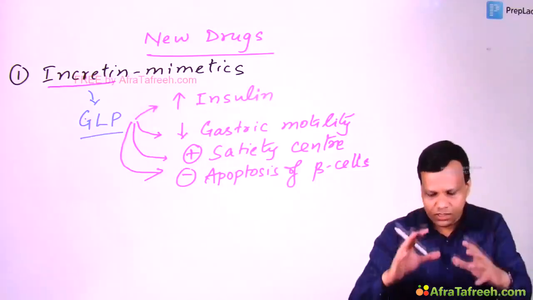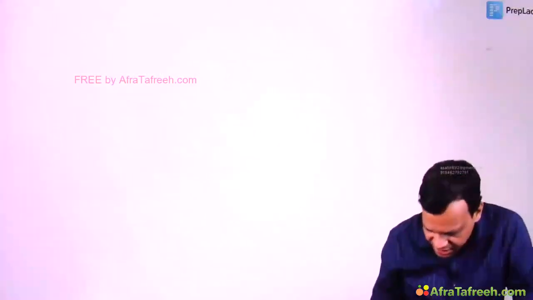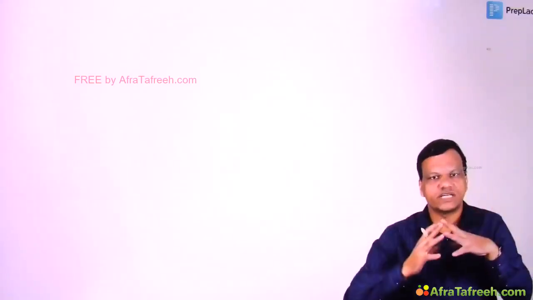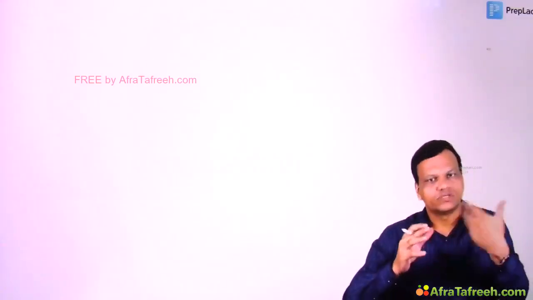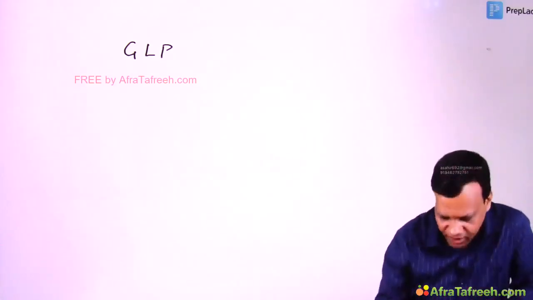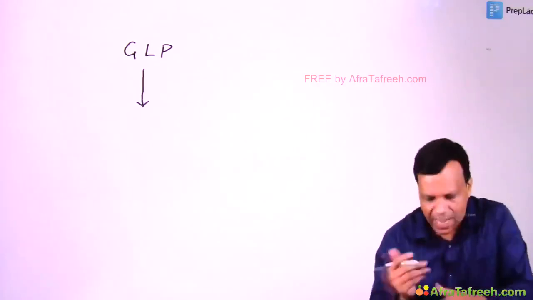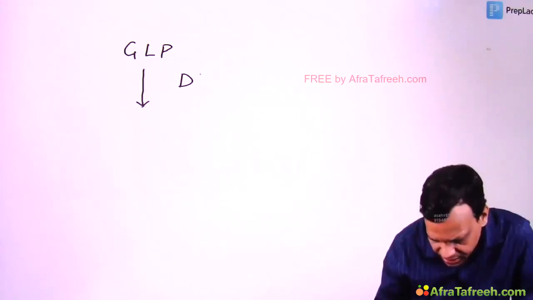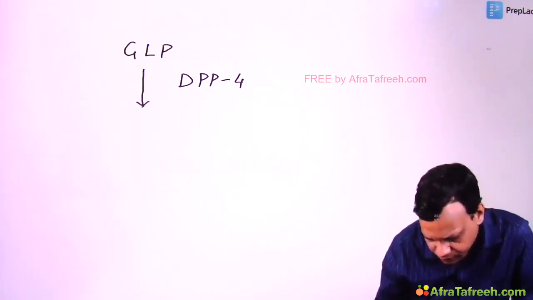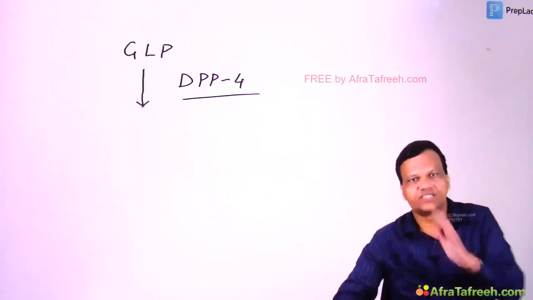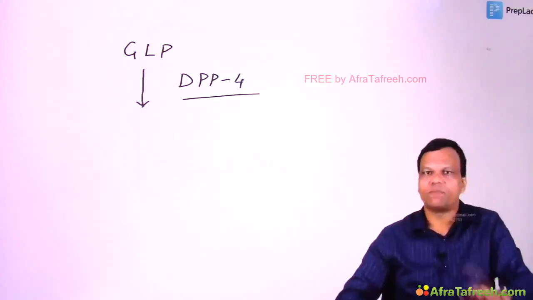Now in diabetic patients, GLP is not secreted enough, so we need to supplement it from outside. What is seen is that the glucagon-like peptide, after formation, will be metabolized also. It will be broken down. And the enzyme which breaks this is DPP4, dipeptidyl peptidase 4.